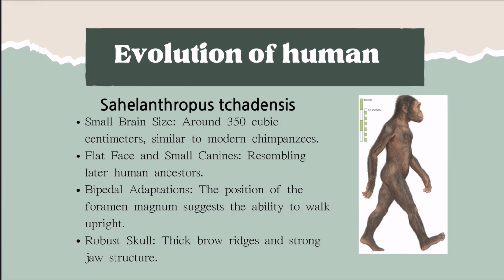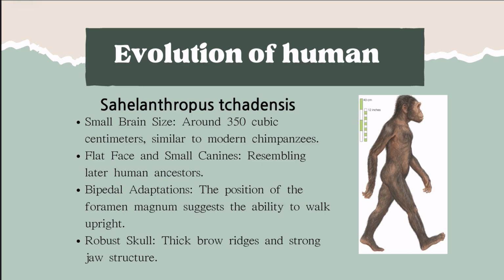The first human is Sahelanthropus tchadensis. About 6 or 7 million years ago, it looked like a chimpanzee, and it is an early species that is considered close to the common ancestor of humans.